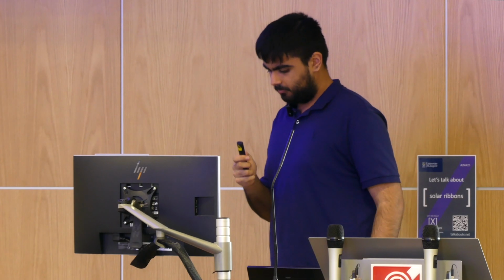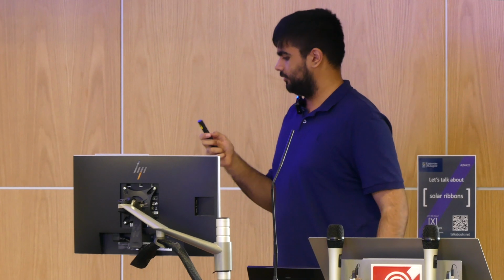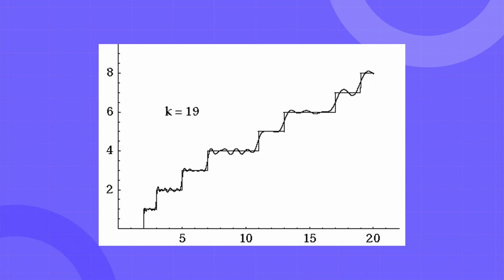I was able to find a very crude graphic that illustrates this. As you can see, as we increment our k value, this wave more closely approximates this staircase. And if you remember from before, this staircase-like graph is the graph for the prime counting function. There are other ways the hypothesis connects to prime numbers, but this was probably the easiest to illustrate.